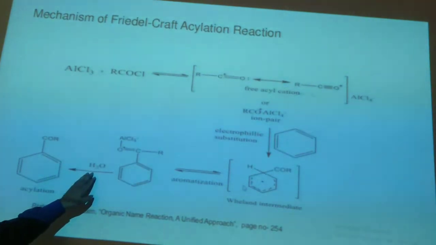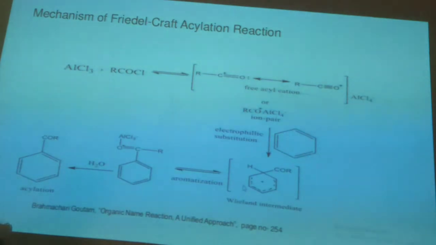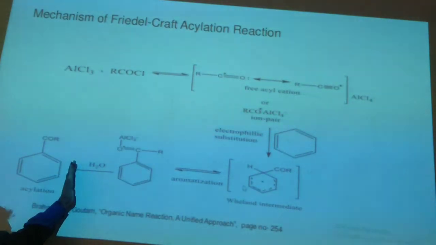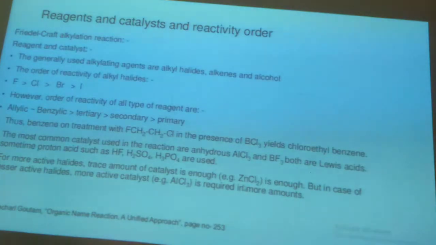Your byproduct will be formed as HCl, and AlCl3 will be regenerated as a catalyst.